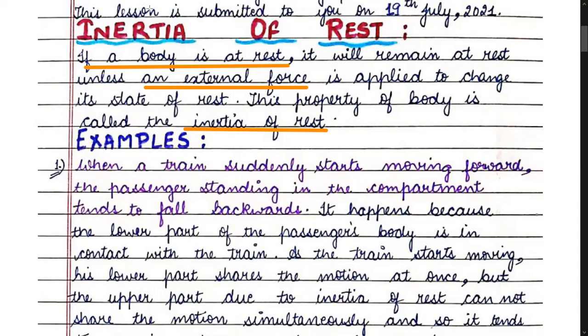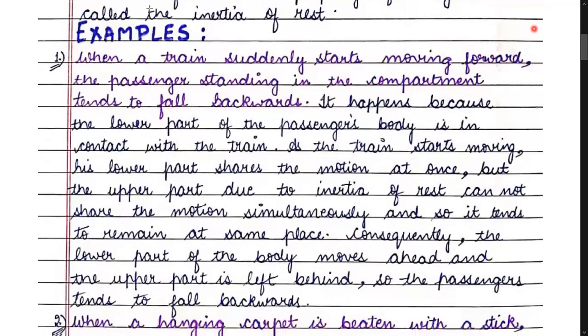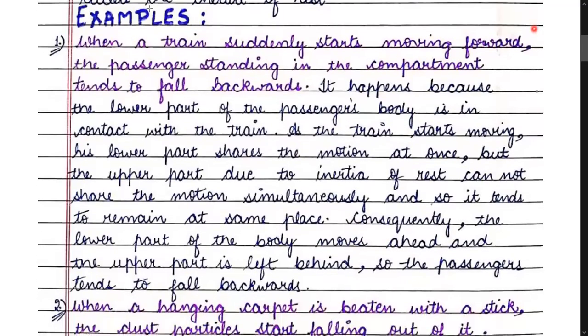Now, children, we have some interesting illustrations regarding this concept. The first example which we'll study today is when a train suddenly starts moving forward, or even you can say a bus. When a bus or a train suddenly starts moving forward, the passenger standing in the compartment tends to fall backwards. The passenger will experience a jerk.